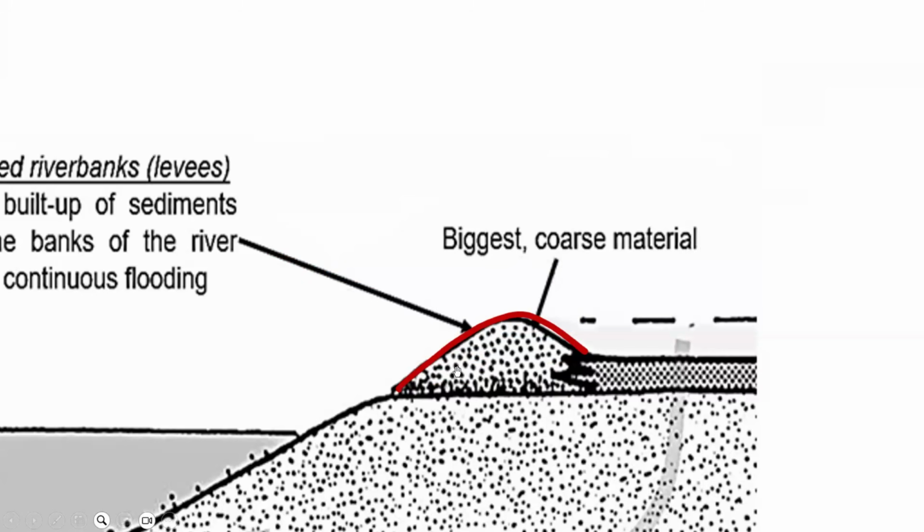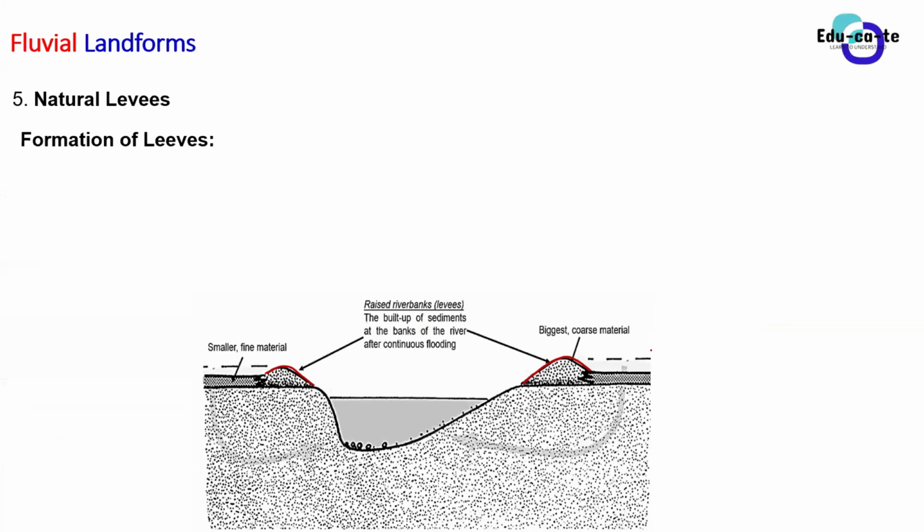It consists of big and coarse material. When you say it's big, it's very big and it's coarse. So we're talking about large rocks and big boulders. I'm sure when those rocks are eroded, they're just going to stand here at the sides of the river, closer to the river. But when we look away from the river, we're going to see this other layer, the one that is away from the river, it has got smaller, fine material.